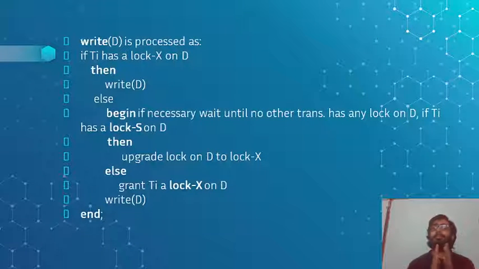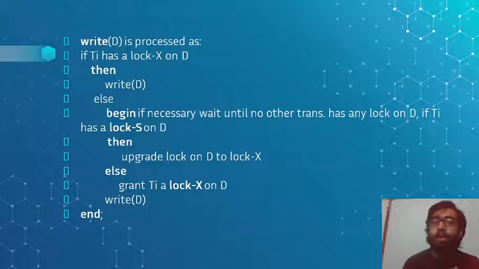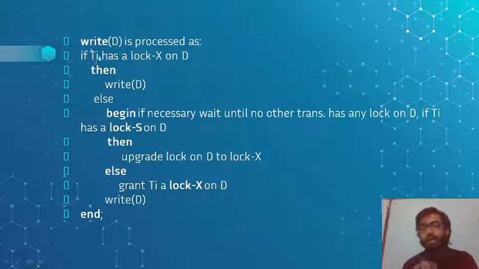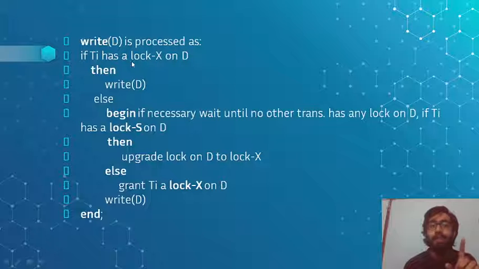And to perform the write operation, similarly, if a transaction Ti wants to perform the write operation on D, it will first check for an exclusive lock on D. If an exclusive lock is already on D, then it will simply perform the write operation. Else,